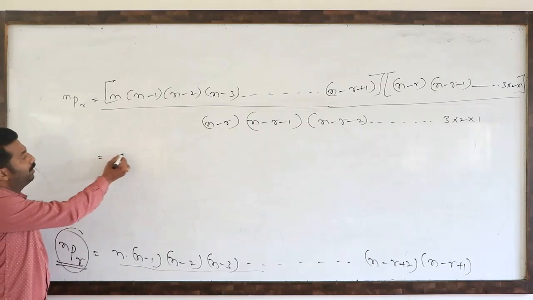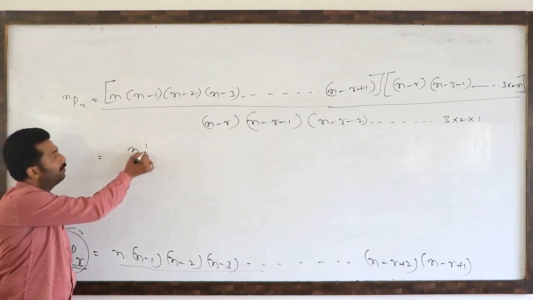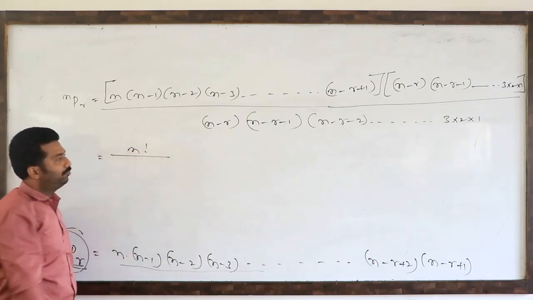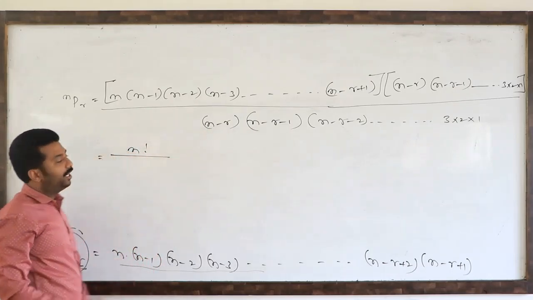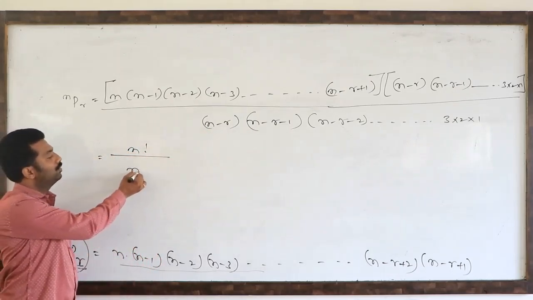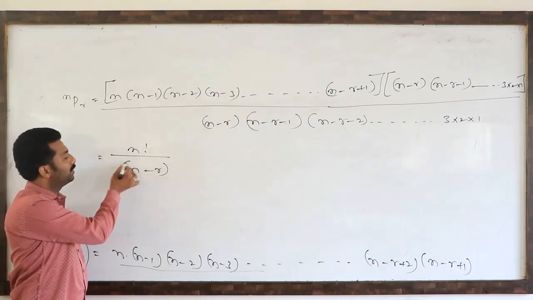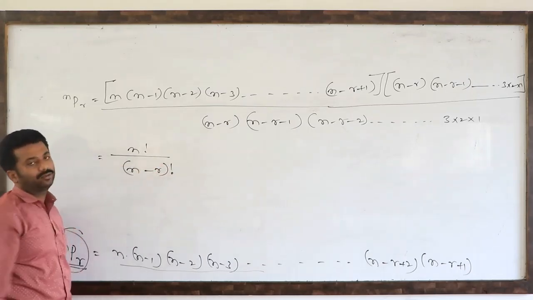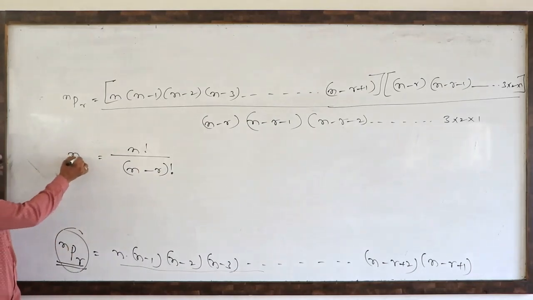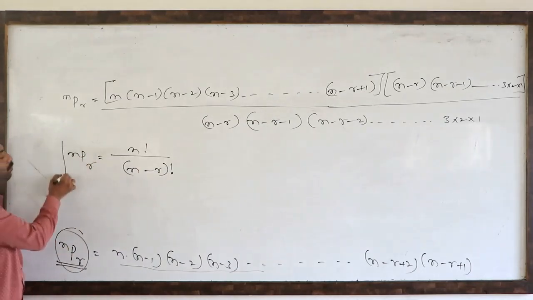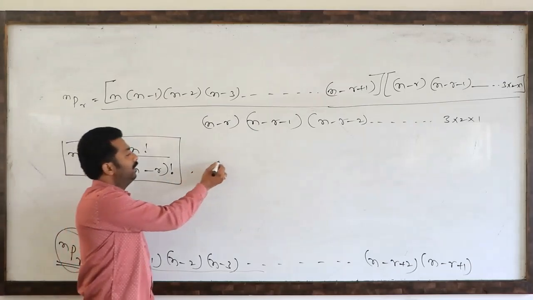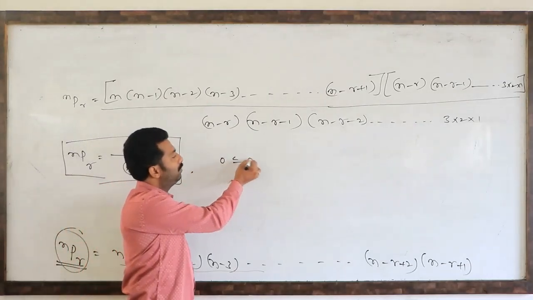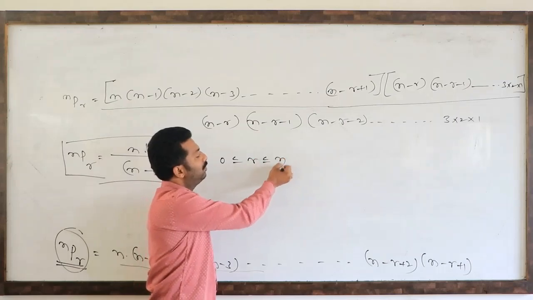So the numerator can be written as n factorial, divided by the continued product of n minus r natural numbers, which can be written as n minus r factorial. So this is the formula for nPr, where 0 less than or equal to r less than or equal to n.